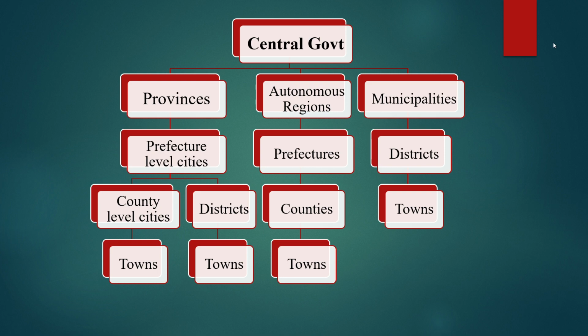So in China, when we talk of provinces, generally it means also autonomous regions and municipalities. Under each province there are prefecture level cities, and under each prefecture level city there are county level cities and districts, and under both there are towns. Likewise, autonomous regions have prefectures, and under each prefecture there are counties, and under each county there are 2 or more towns. A municipality consists of 2 or more districts. For example, the municipality of Shanghai consists of 16 districts, and under each district there are 2 or more towns.